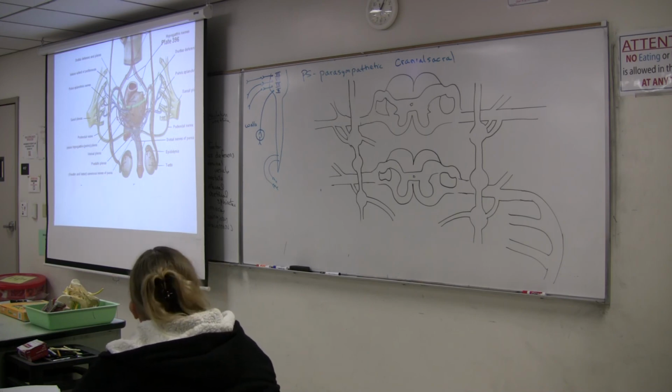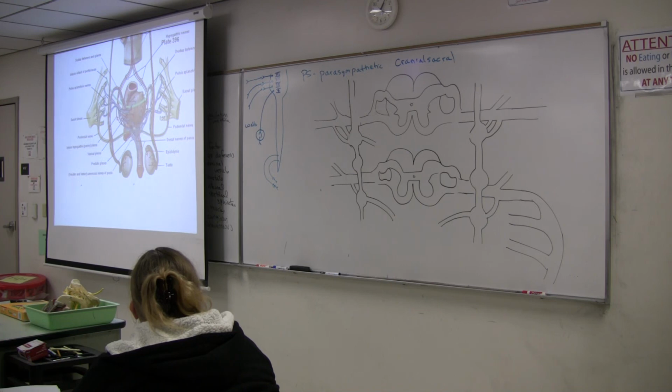Okay? So we're going to be looking at the autonomic nervous system when we do the heart and the blood vessels. We'll be looking at it when we do the respiratory system and digestive system. Not so much the urinary system, because the kidneys aren't quite as involved, though there's still parasympathetic, except for the bladder that we'll be talking about.